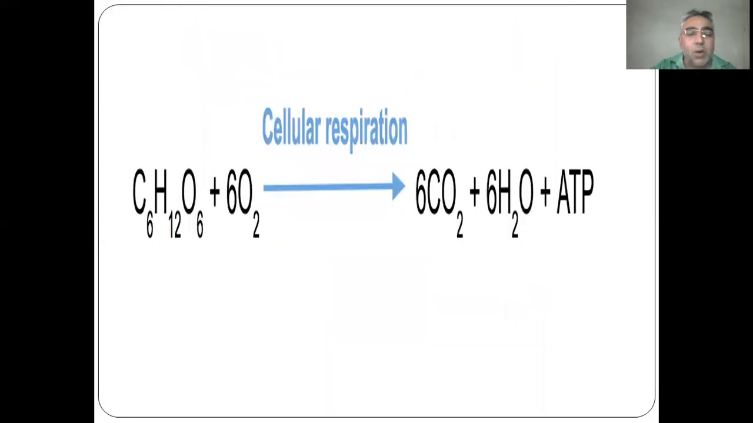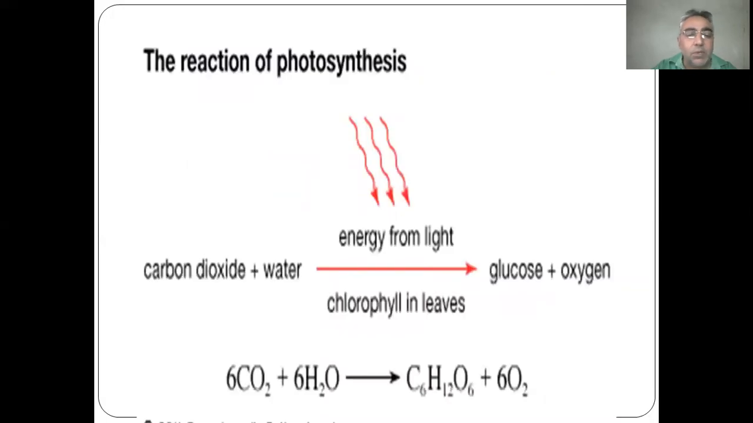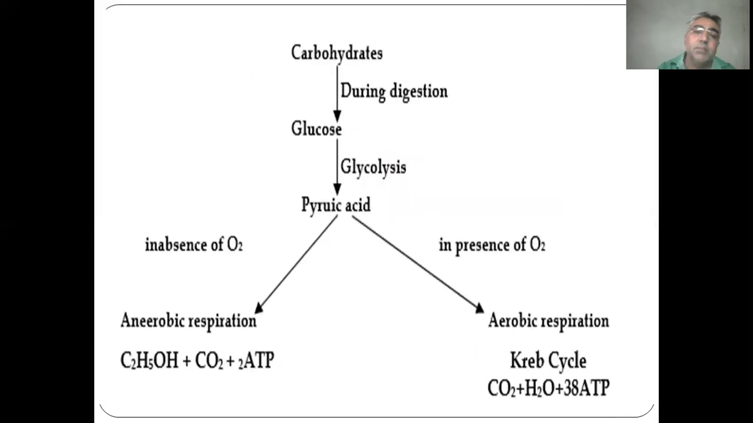Cellular respiration: glucose plus oxygen is equal to carbon dioxide plus water plus ATP. ATP is known as the energy currency. And in photosynthesis, carbon dioxide plus water in the presence of sunlight gives glucose plus oxygen. Here you may write the difference between respiration and photosynthesis.